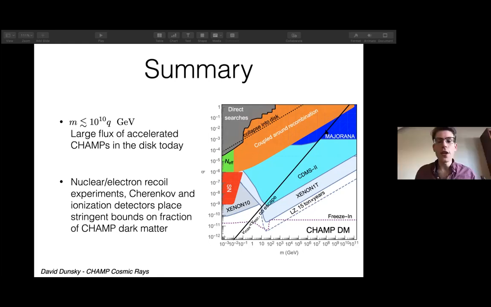We did not consider Q greater than 1. These results should still hold roughly the same. You can probably just continue them by eye. It's probably a pretty good approximation up to Q of order 10 or so. In fact, even larger, I don't think it would change that much. But the thing is, in the Q of order 1 region, those bounds are insanely strong.